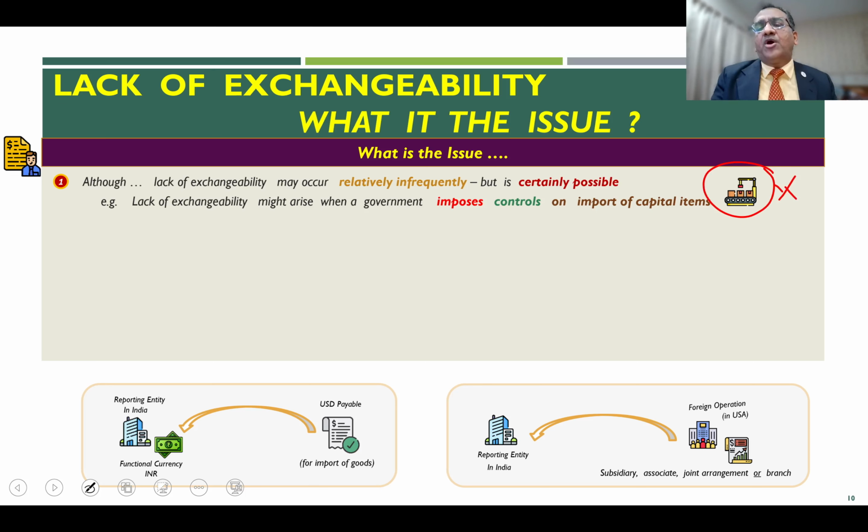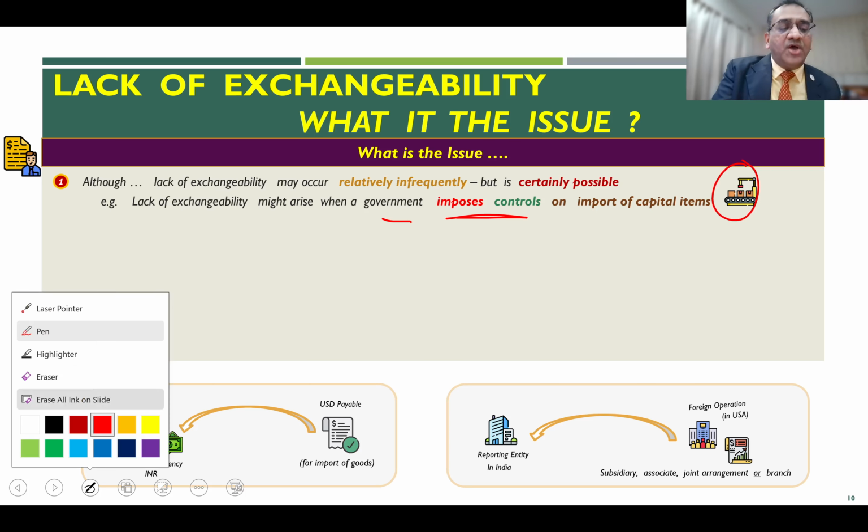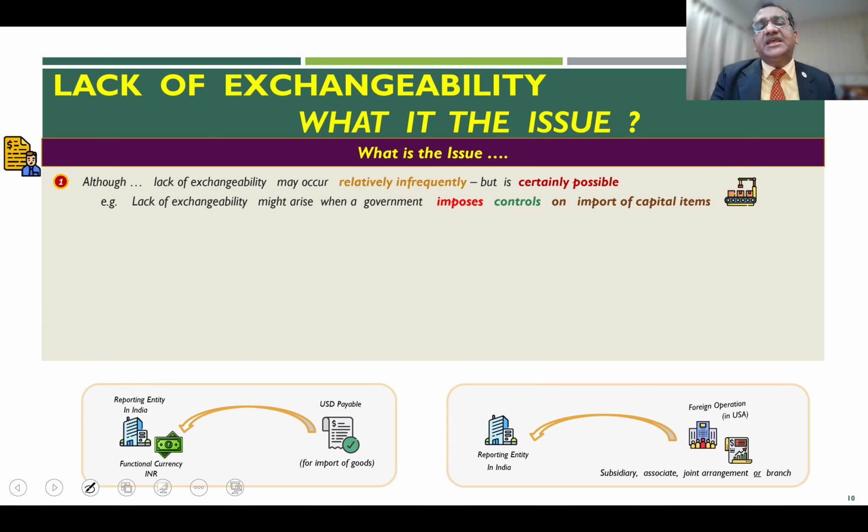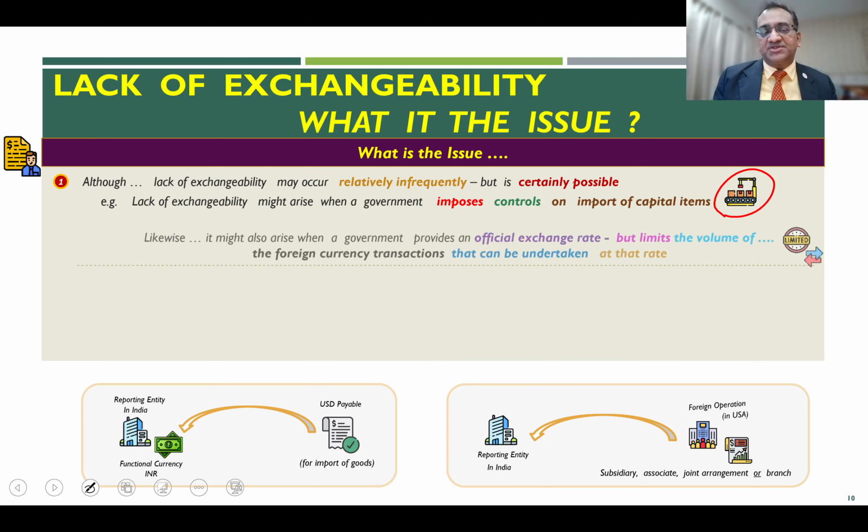That means import of only, let us say, essential commodities is permitted. If you want to import medicines, yes, that is allowed. But the other items are not allowed because the government has imposed control, wherein capital goods are not allowed to be imported. That can be one scenario where the exchangeability between the two currencies will not exist for one of the purposes, that is import of capital goods.